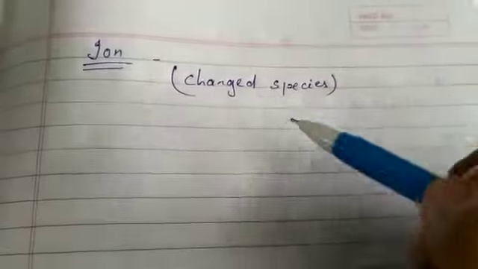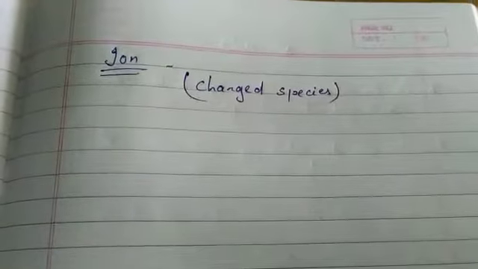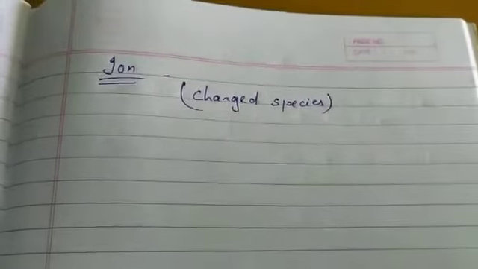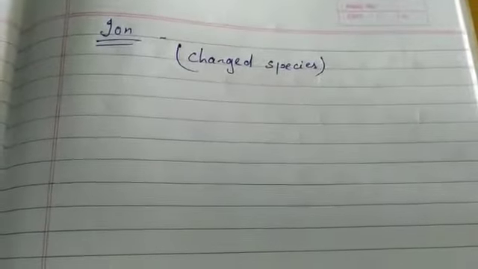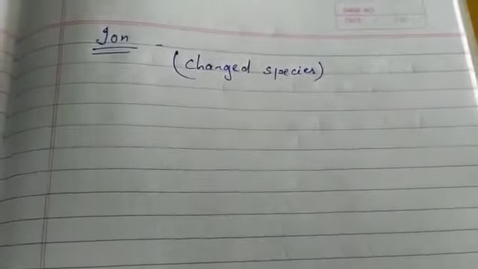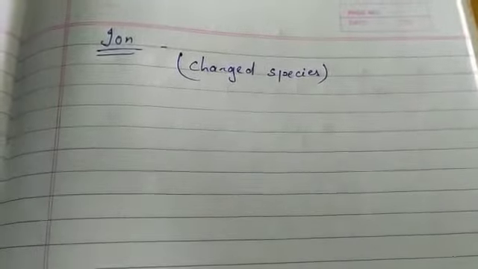Now we will see what an ion is. The charged species are called ions. Compounds composed of metals and non-metals contain charged species. An ion is a charged particle that can be negatively or positively charged.